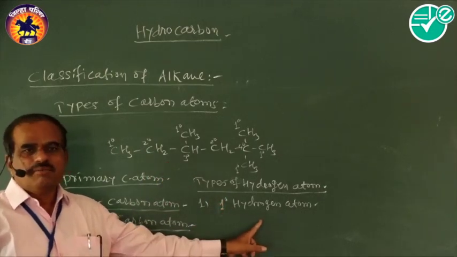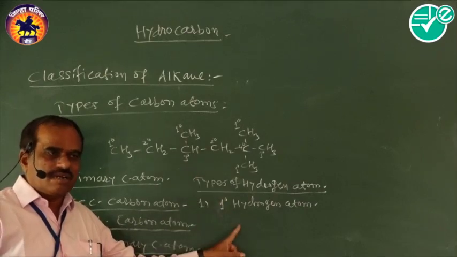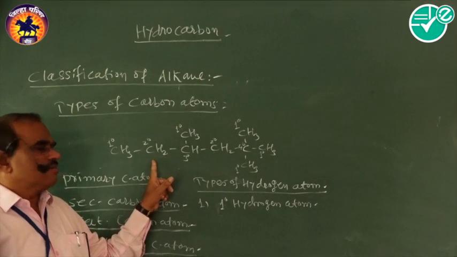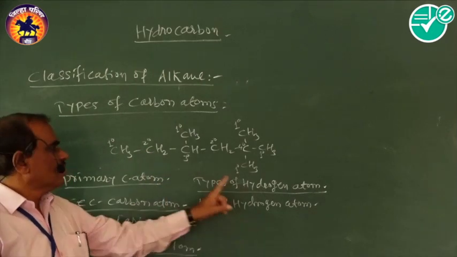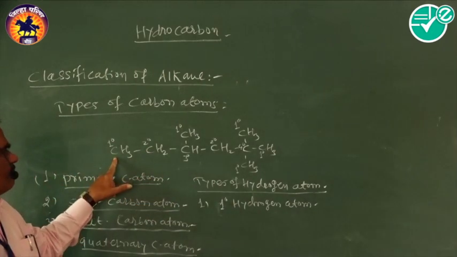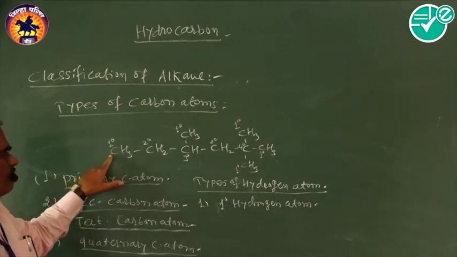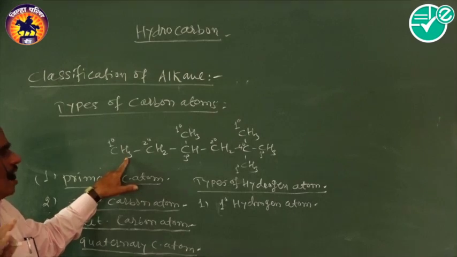The primary hydrogen atom means the hydrogen atom which is attached to only primary carbon atom, that are called as primary hydrogen atom. Here in this case, this is a primary carbon atom. These three hydrogen atoms are attached to this primary carbon atom. Therefore, these hydrogen atoms are called as primary hydrogen atoms.